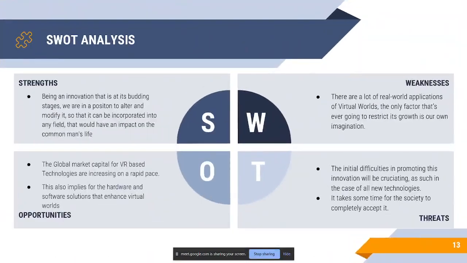So, coming to the SWOT analysis and the conclusion, being an innovation that is at its budding stage, we have the capability to alter this technology in any way possible so that it would easily help impact a common man's life. Coming to the opportunity, the global market capital for VR-based technologies and virtual worlds is increasing at a really rapid pace. This also applies to the hardware and technical solutions that go into creating the virtual worlds.